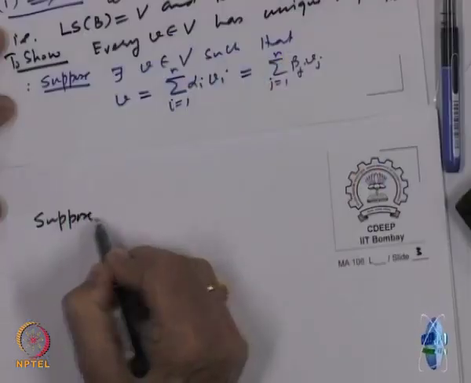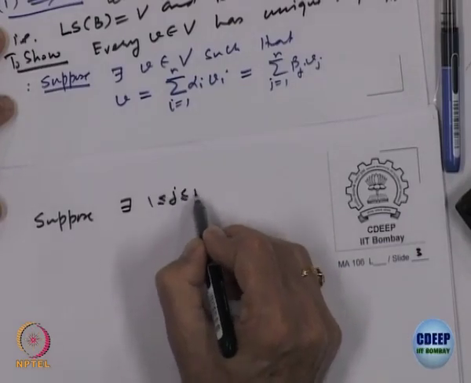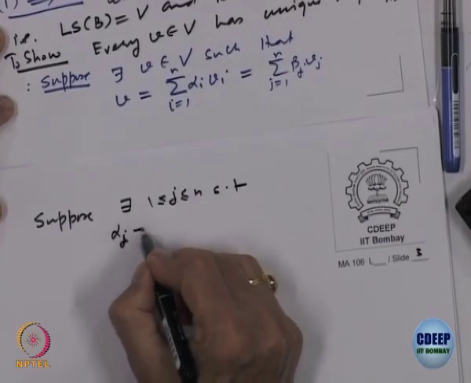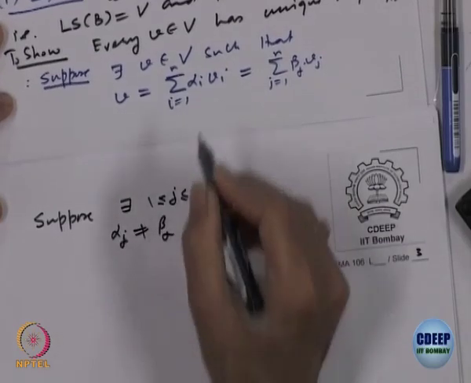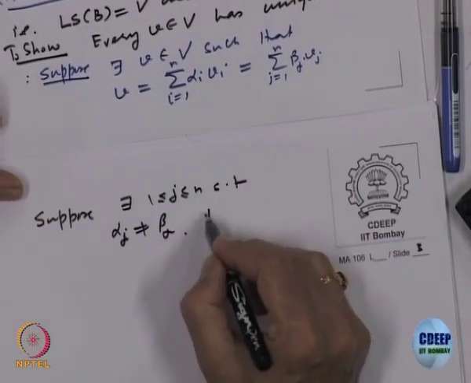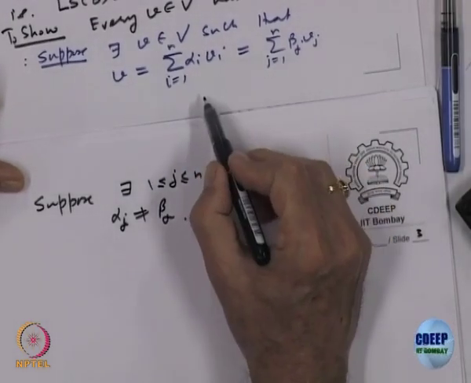It is not possible, that means each alpha i must be equal to the corresponding beta i, right. So let us assume, suppose there exists some j between 1 and n such that alpha j is not equal to beta j. Then from this equality we will have